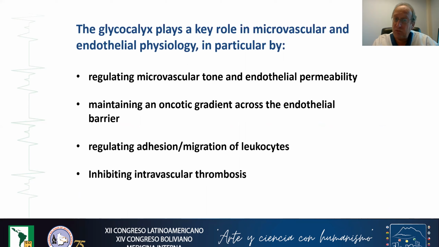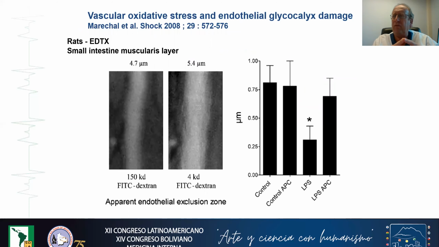Glycocalyx maintains an oncotic gradient across the endothelial barrier. Glycocalyx regulates adhesion and migration of leukocytes and also inhibits intravascular thrombosis. So we know from several years that the thickness of the glycocalyx is decreased during sepsis. This study performed in rats submitted to an endotoxin challenge shows clearly here that the thickness of the glycocalyx was decreased in LPS animals compared to control.